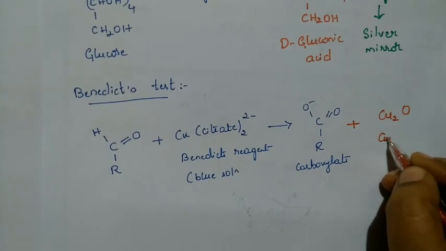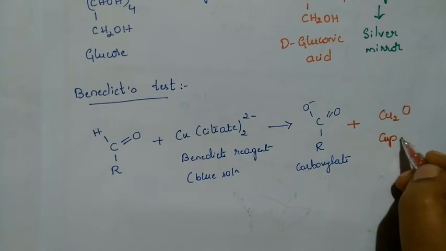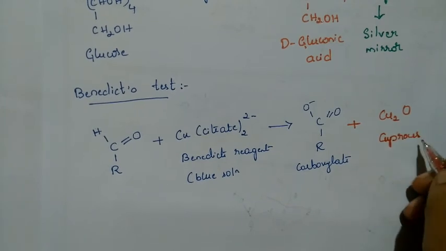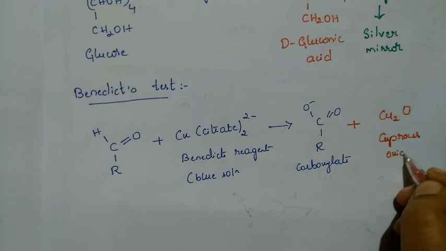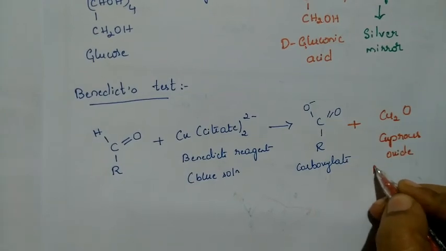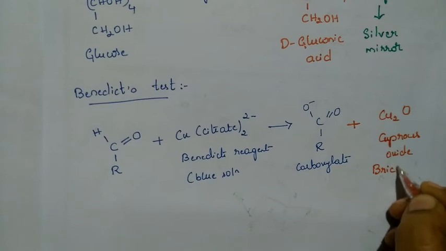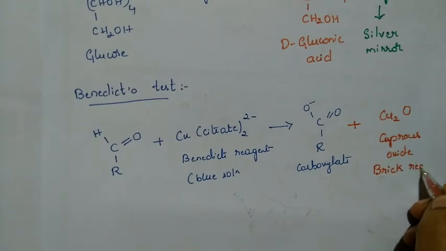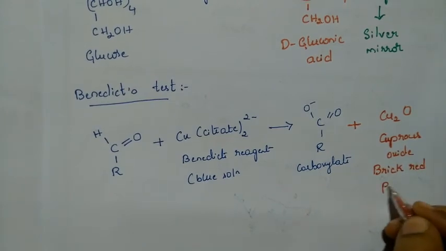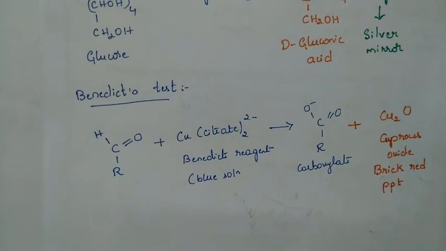It is a precipitate once again. Cuprous oxide is a brick red colored precipitate.